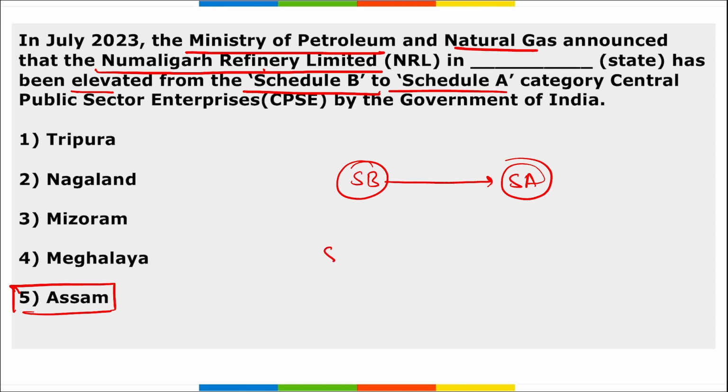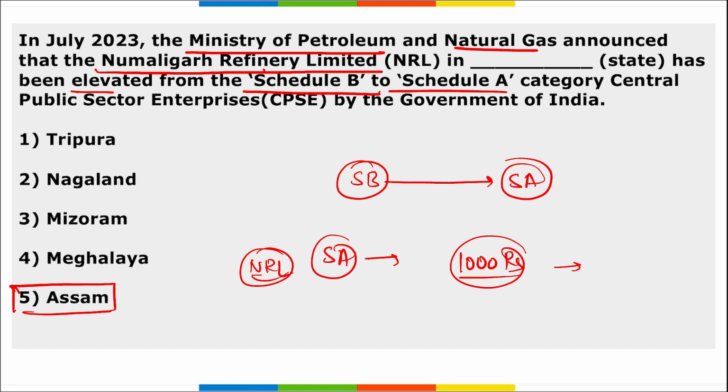Now remember the Schedule A enterprise. As we know, NRL is now a Schedule A enterprise, correct? Now it has become eligible to achieve the Navratna status as a Navratna company, correct? And now it will have the freedom of investing up to 1000 crore rupees without prior permission from the central government, correct? Now they can directly invest this amount without the permission of the government, right? And this NRL, Numaligarh Refinery Limited, is in the state of Assam.